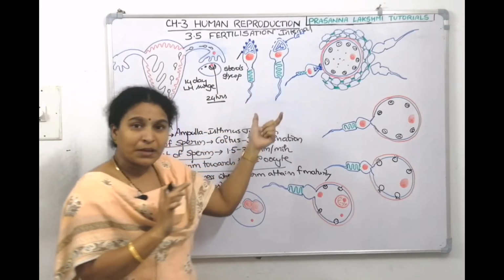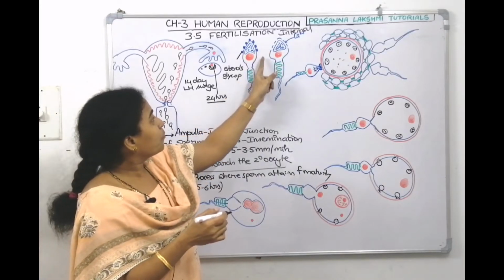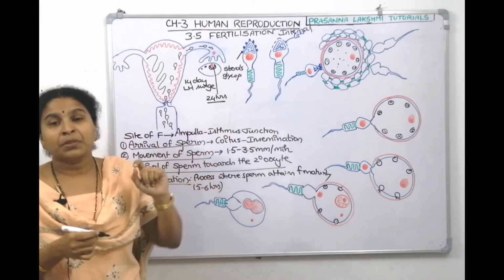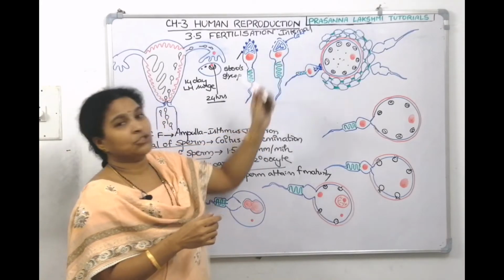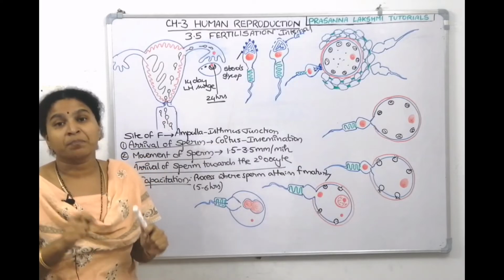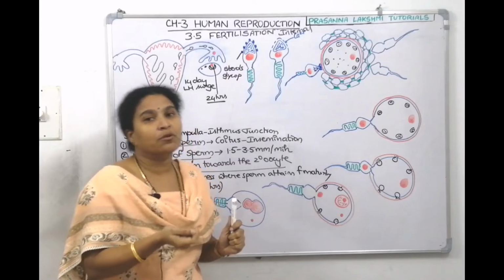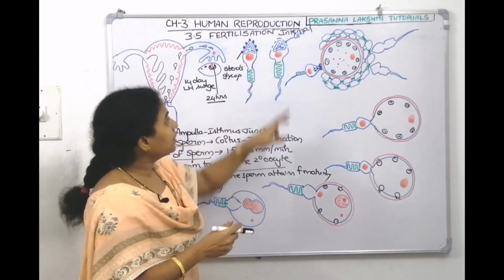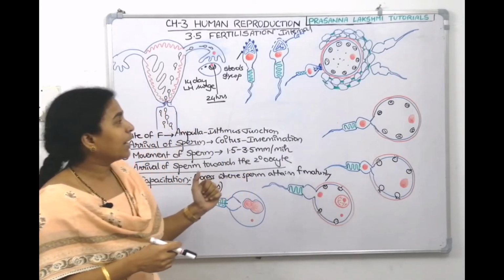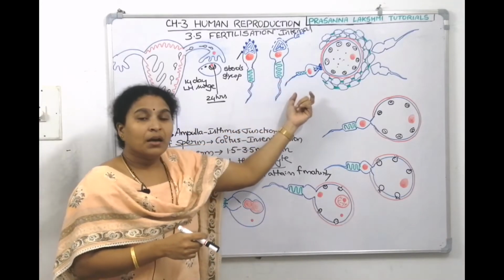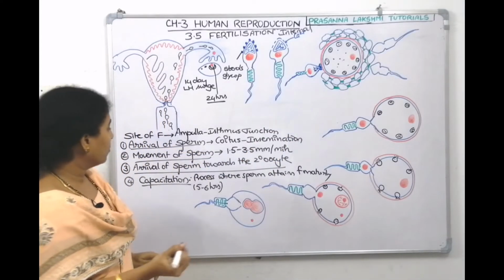Now, in this process of capacitation, because the glycoproteins and sterols are removed, the receptor sites are exposed. Calcium ions, influx of calcium comes into the sperm. This is also very important. If it gets calcium, it gets even more energy. So, I showed you here influx of calcium ions. Then, in the next step, the sperm releases certain chemicals, which is called the acrosomal reaction.